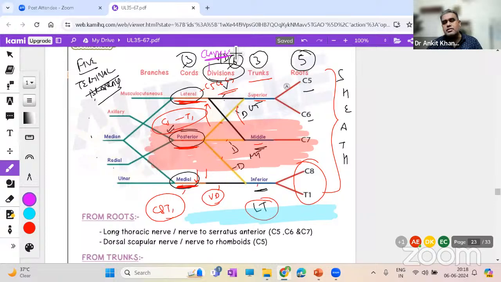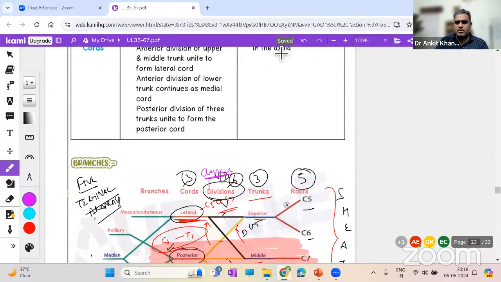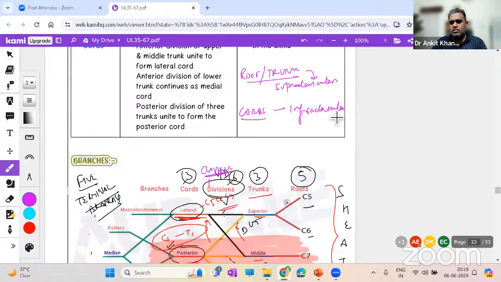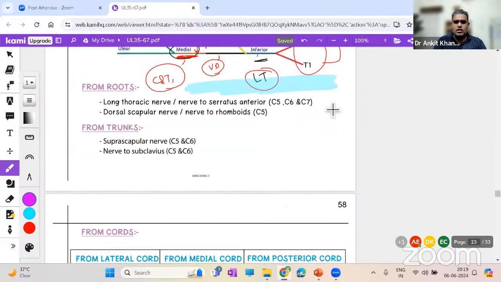So the point over here is that the root and trunk, if I may write in an empty space, let me utilize this one, the root as well as the trunk part of the brachial plexus, they are known as the supraclavicular part of the brachial plexus. What are they known as? Supraclavicular part of brachial plexus, because they're above the clavicle. While the cords and its branches, they are known as the infraclavicular part.